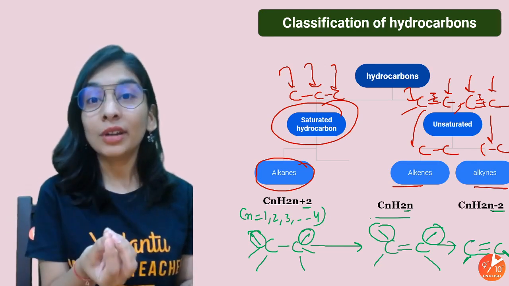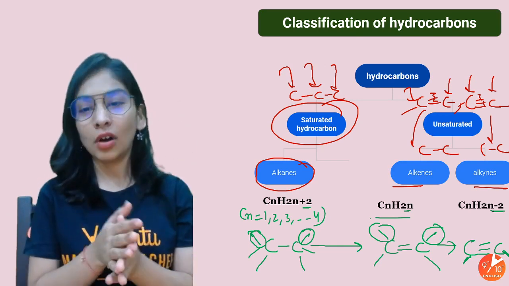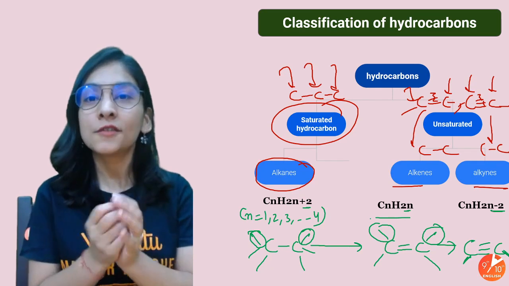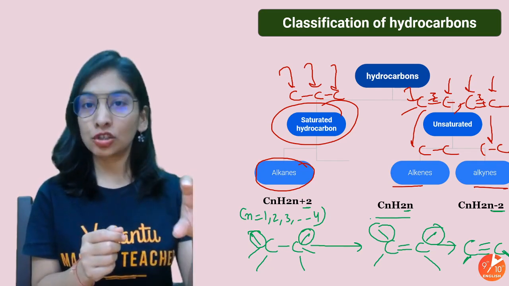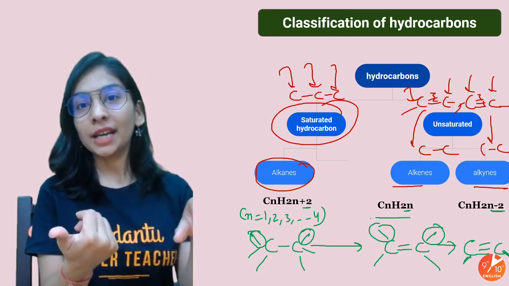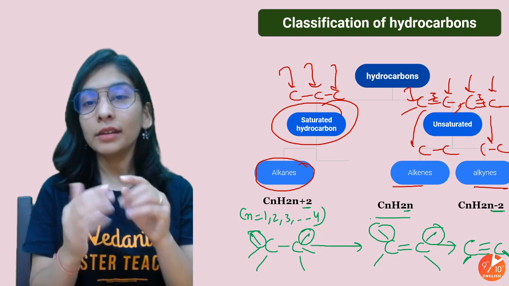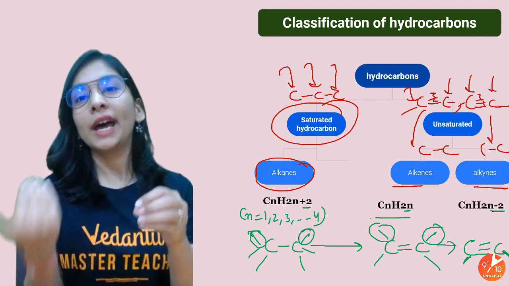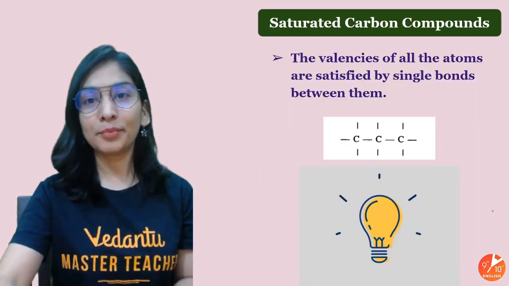So we have a particular reason to remember the formula. Many students were asking me for so long, ma'am, we didn't get it. Why these formulas? I think you have a proper reason now. CnH2n plus 2 for single. For making a double bond, 2 hydrogen must be lost, so CnH2n. For making a triple bond, 2 more hydrogen have to be lost, so CnH2n minus 2. Alright, pretty clear?